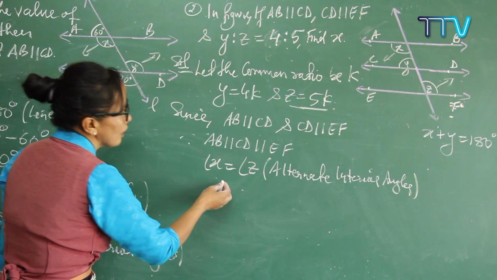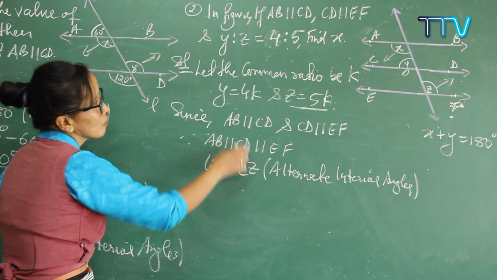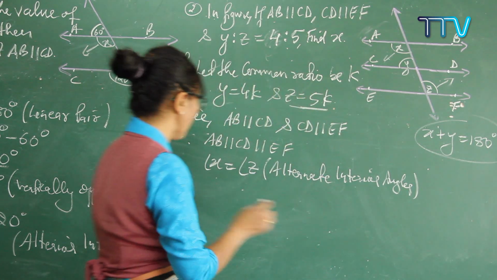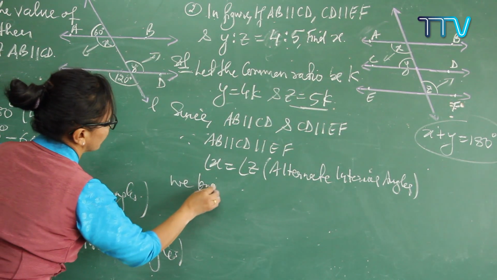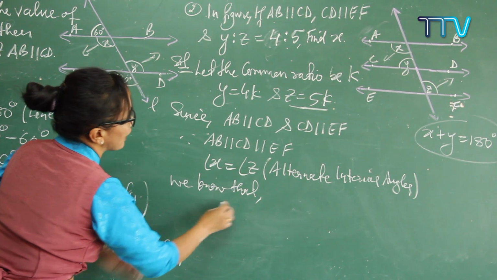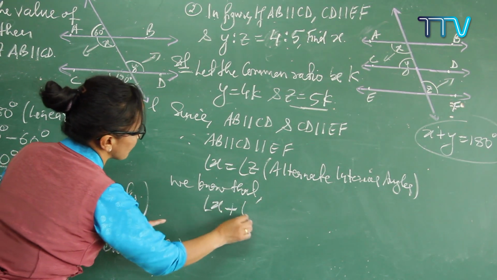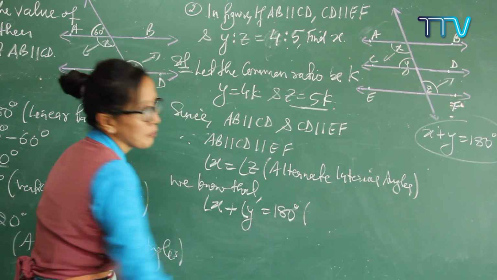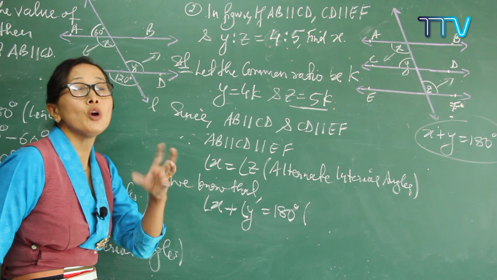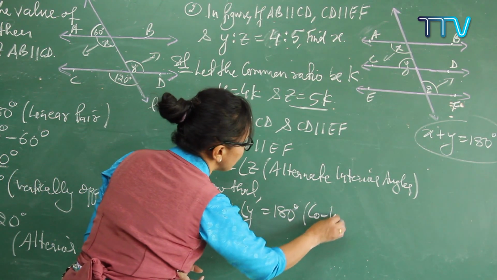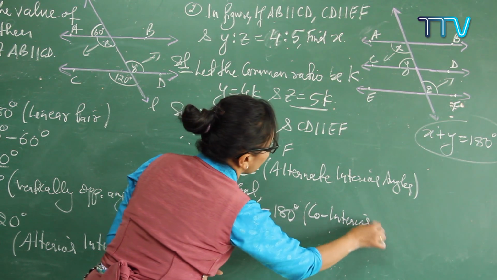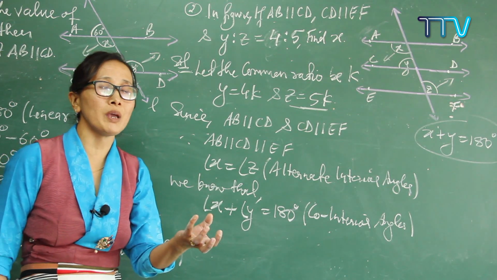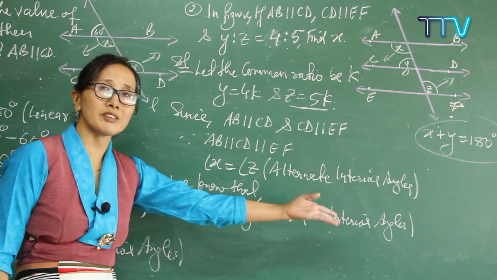So now you know z. You can just write this condition. We know that x plus angle y is equal to 180 degrees. Why? Because these two are a pair of co-interior angles. So write it down, co-interior angles. Co-interior angles means the sum of the interior angles on the same side of the transversal is always 180 degrees. It is called co-interior angles in short form.